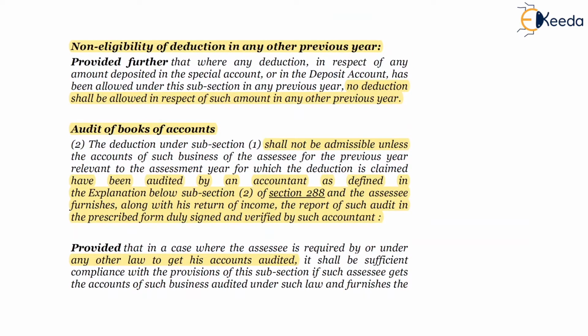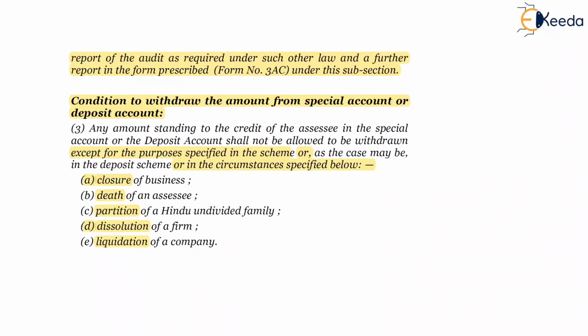And any deduction claimed in this previous year, the same deduction won't be available in other previous years. And subsection 2 says the audit of the books of accounts of the assessee is mandatory, and the audit report is required to be submitted along with the return of income in order to be eligible for claiming the deduction.